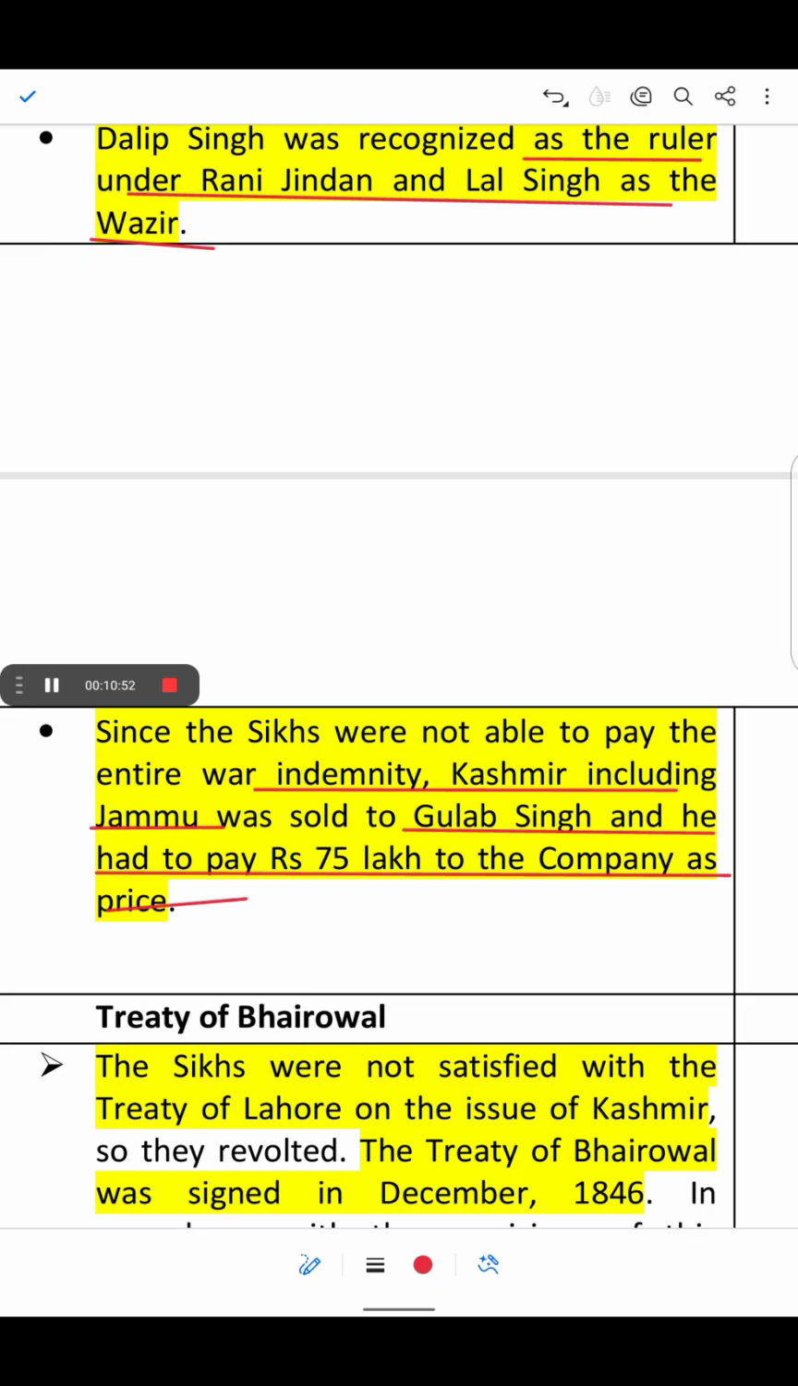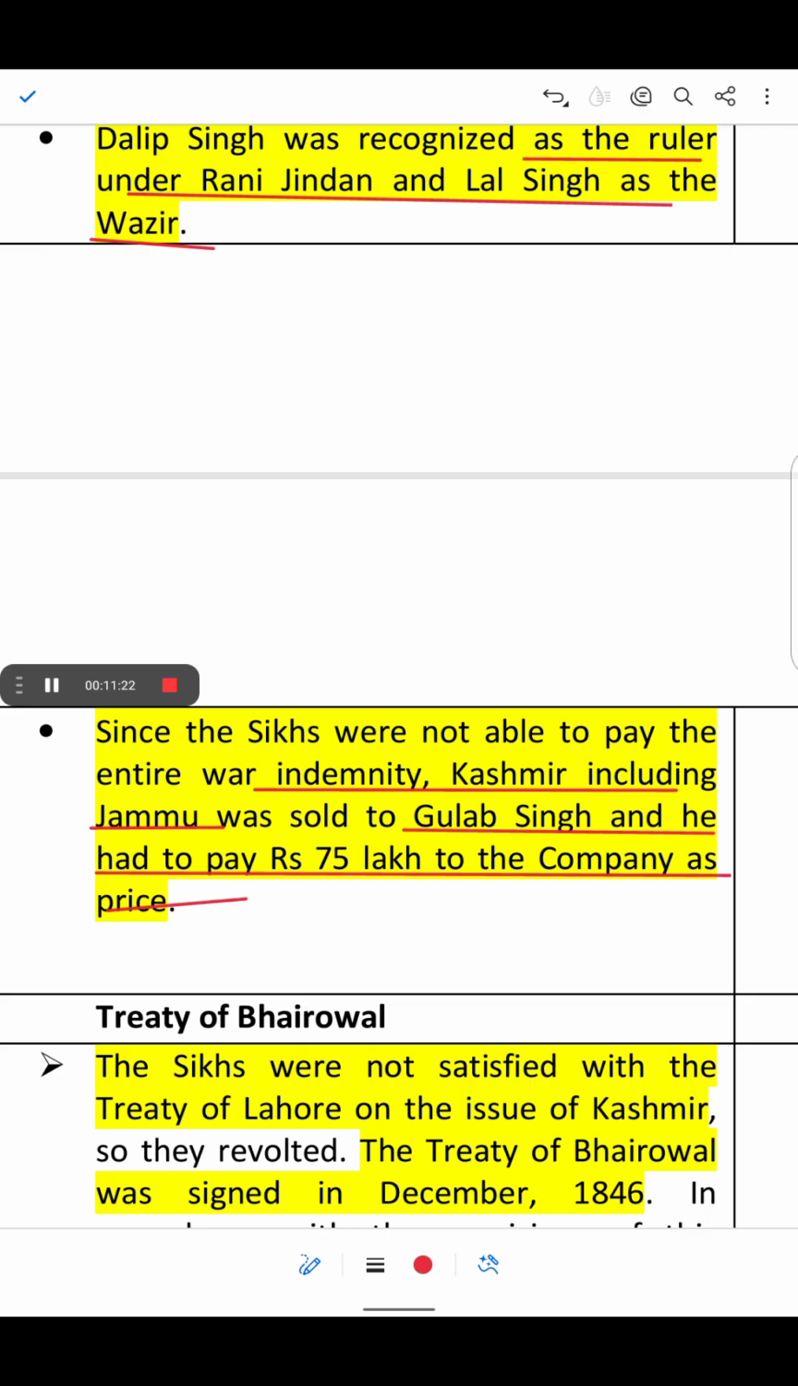And also the Sikhs gave the land of Jalandhar Doab to the British. That means the land between the Satluj and the Beas rivers. So this was very humiliating, wherein they had to give their Doab land of Jalandhar, between the Beas and the Satluj rivers, to the British.